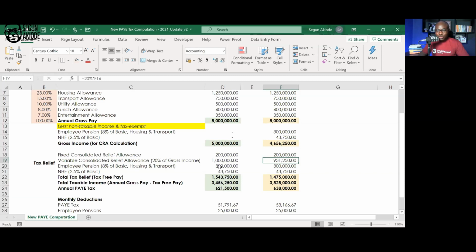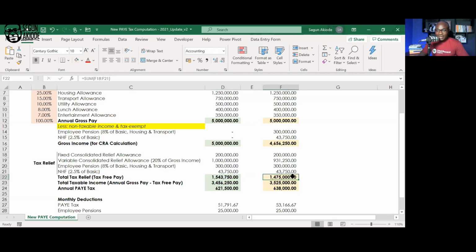That's why you notice you still do your normal deductions of your normal tax-free elements, which is the total tax-free element that you subtract from your 5 million, on the normal basis before 2021, before the Finance Act. In this case, you notice that the taxable income is lower here because your tax-free is high.